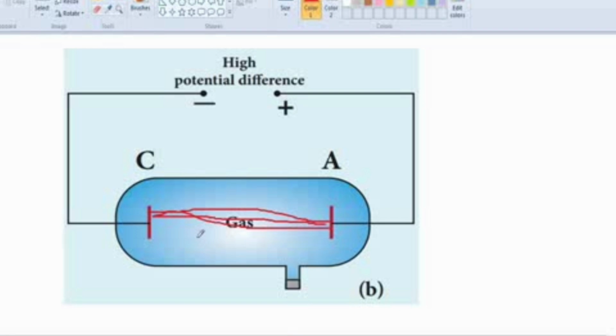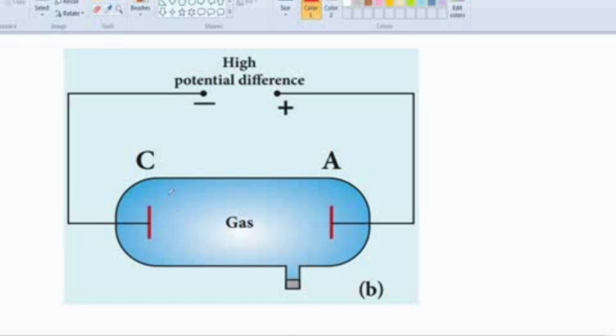Then the pressure is decreased further to 0.01 mm of mercury. When it decreases to 0.01 mm of mercury, the light between the anode and the cathode becomes invisible. Then a dark space is produced between the anode and the cathode. That dark space is called Crookes dark space. Crookes is the name of the scientist.